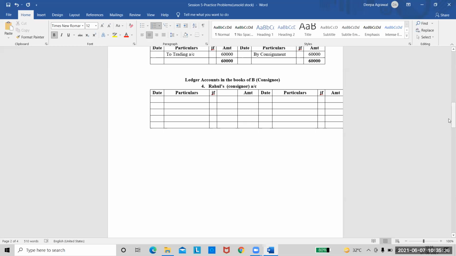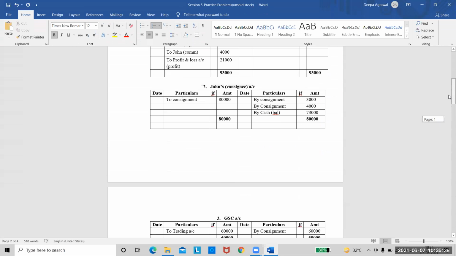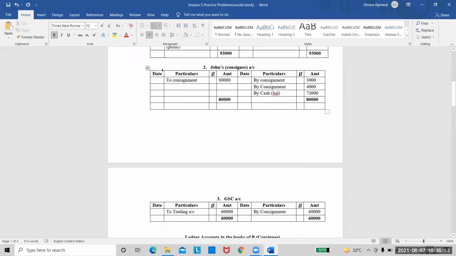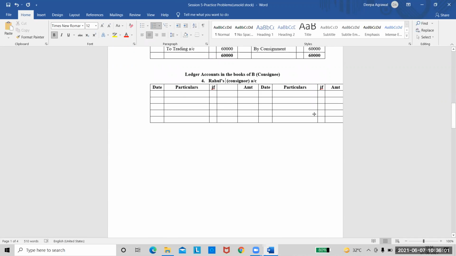If you remember, consignor's account and consignee's account will be exactly similar to each other, but the entries will be on the opposite side. The same 4 entries which you have written in consignee's account will appear in the consignor's account also. Only these 4 entries. Remember that, it will always appear on the opposite side.